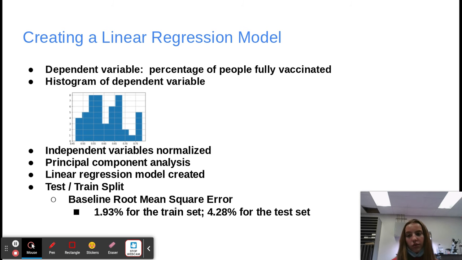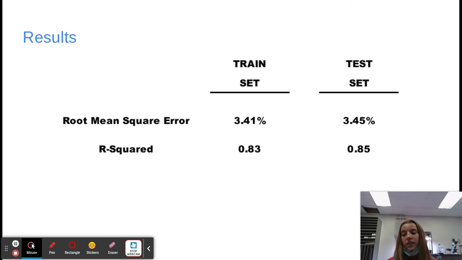Steps were taken to improve these results. Each independent variable was removed from the model and the root mean square errors from the new and the old models were compared. Depending on the results, the independent variable was either kept in the final model or removed. In the final model, a good train/test root mean squared error result was achieved.